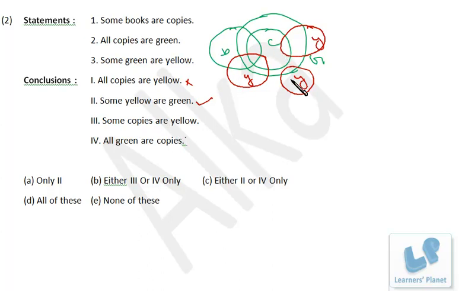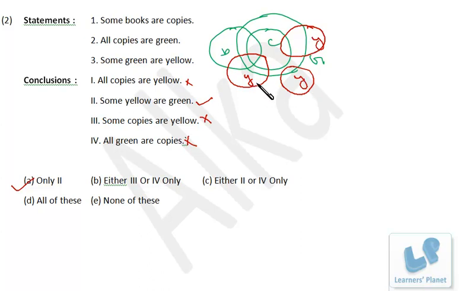Some copies are yellow. See, there are various possibilities. In this possibility, copies and yellow, we have the combination. But in this possibility, we cannot say that, because copy and yellow have no common portion. So it's not always true. All green are copies: that is absolutely not true. So some yellow are green is always true. So second only is correct. I hope you are clear. Just watch it once again if you are not clear the first time. And whatever conclusion is true, that should be true for all the three diagrams.